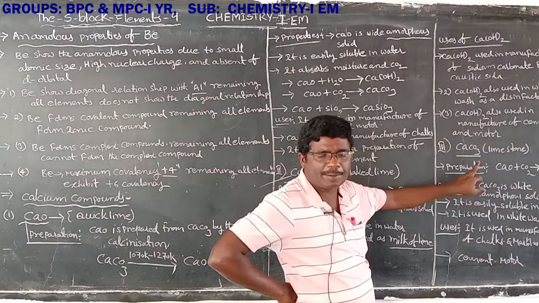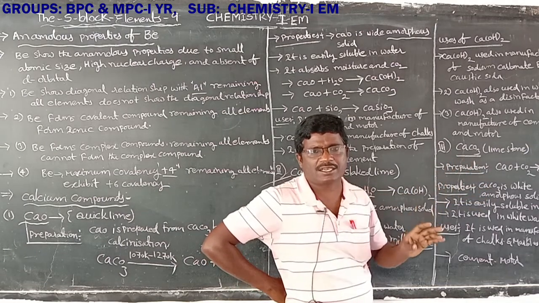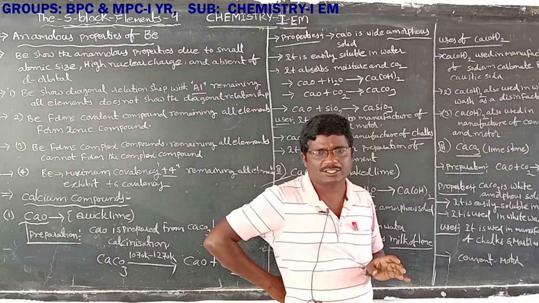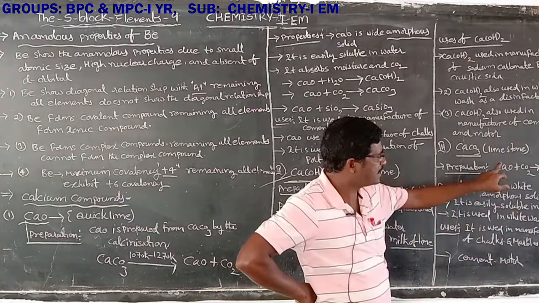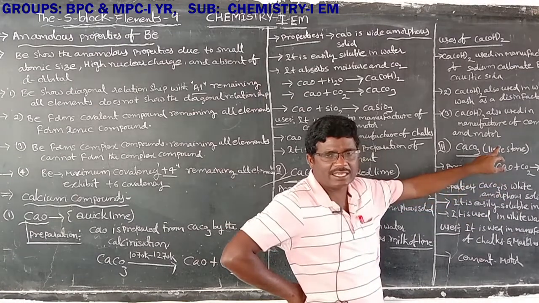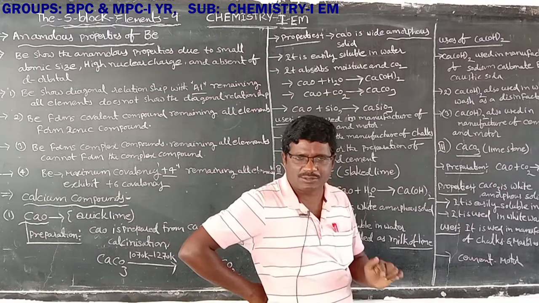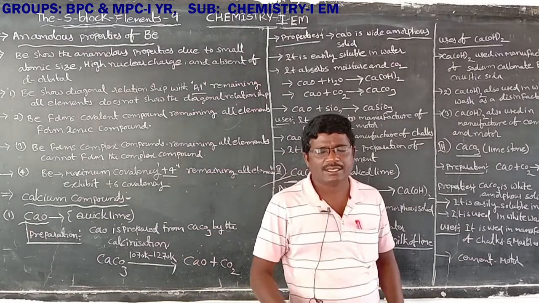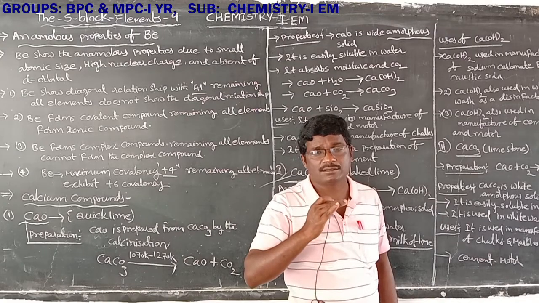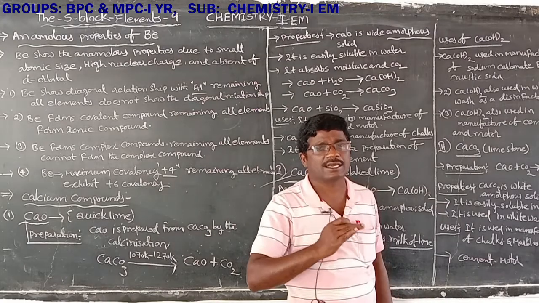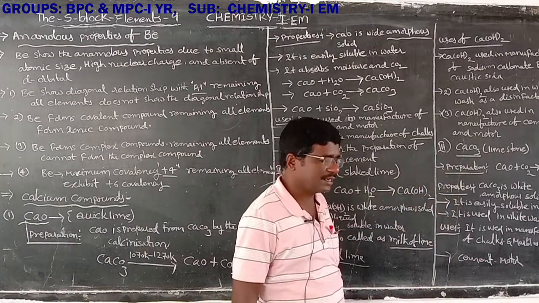Calcium carbonate is prepared from calcium oxide, CaO. Calcium oxide absorbs carbon dioxide to form calcium carbonate, also called limestone. That is the preparation of limestone, or calcium carbonate.